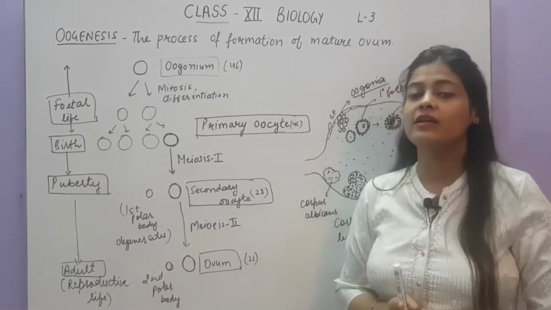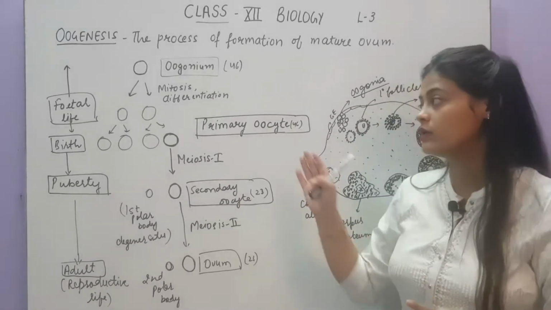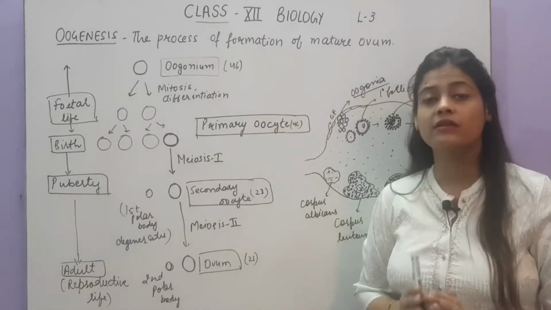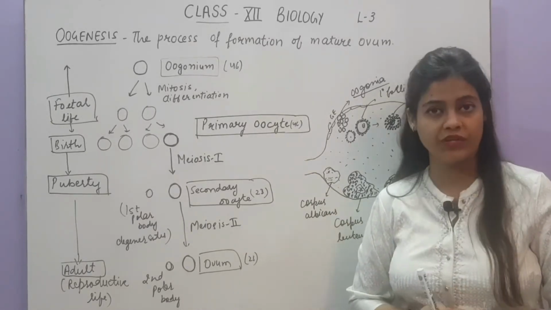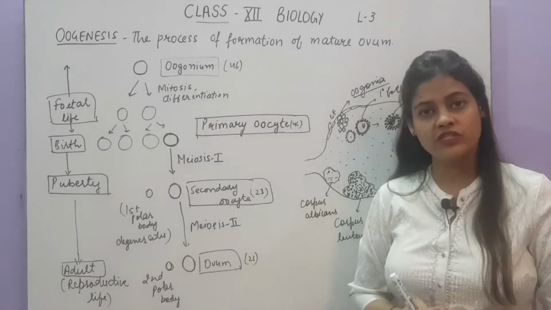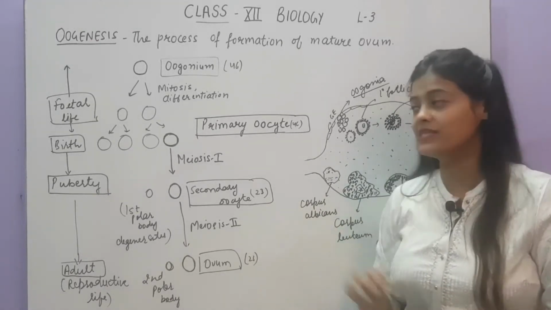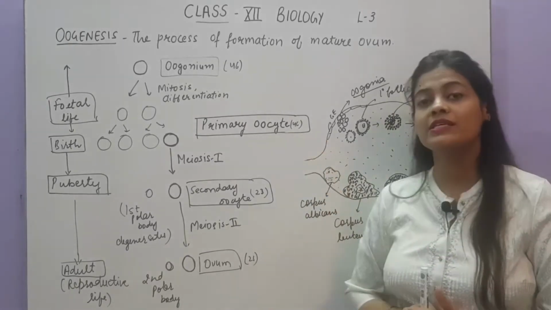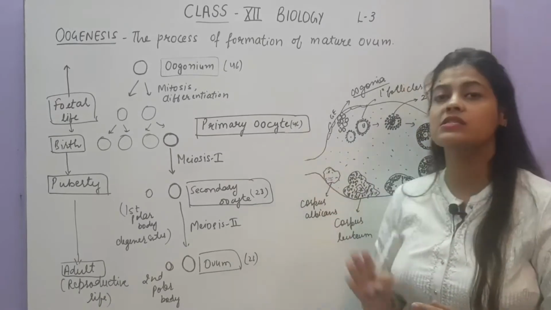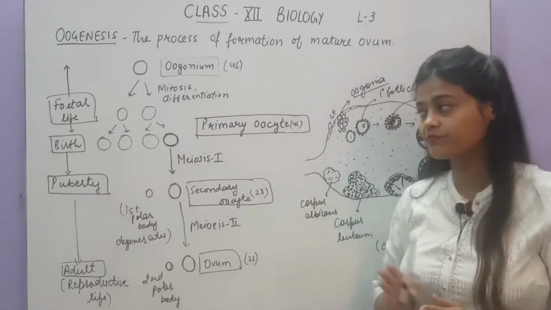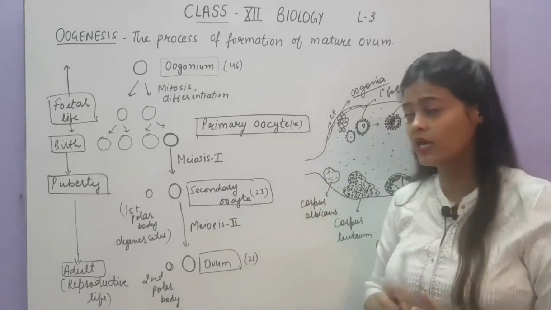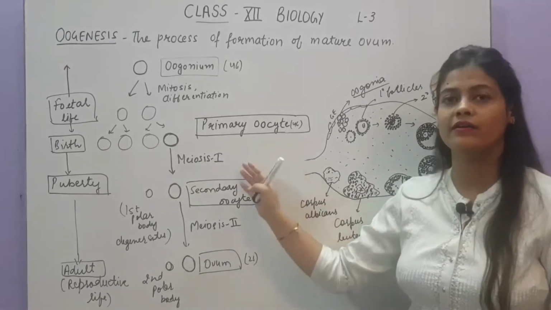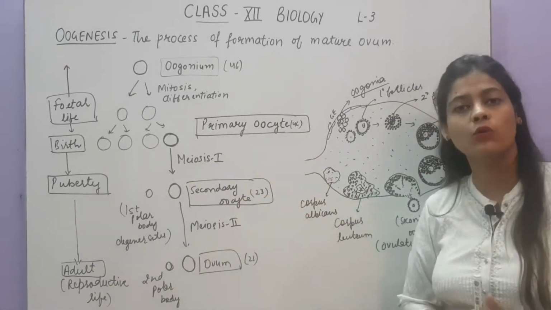Meaning, during the development of the female fetus, the oogonia are there. The development of oogonia will take place in the ovary, as well as mitosis and differentiation from oogonia to form millions of primary oocytes. The number of these primary oocytes is fixed at the time of birth. They are around 4 lakhs. After birth, these primary oocytes will undergo further development to form the ovum.